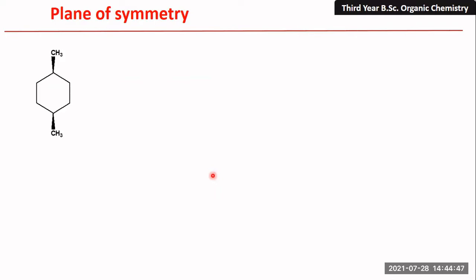Now let us understand by some examples. So this is 1,4-dimethyl cyclohexane, right? When we pass a plane through the 1,4 position, this molecule is exactly bisected, right? So this is a mirror plane, and similarly, this one is its chair form. So you can pass this plane through the 1,4 position.